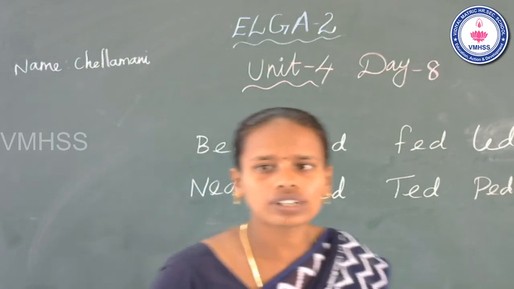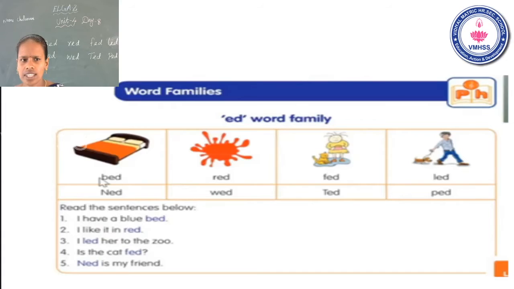Okay, now look at the slide. See the sentences below. Okay, now I read the sentences. You can listen carefully. See the first sentence: I have a blue bed. I have a blue bed. What is the beginning sound? B. Middle a. End d. B, a, d.